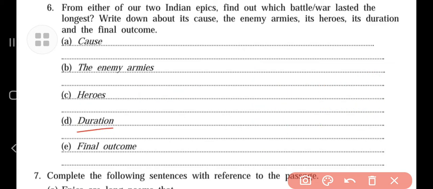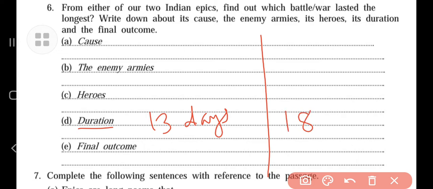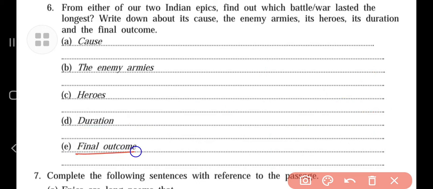The duration was there, right? The war in the Ramayana was fought for 13 days between Lord Rama and Ravana. And the duration of the war which was fought in Mahabharata was 18 days. In this way you have to complete, right? This is the duration of Ramayana, and this is the duration of the war that took place in Mahabharata. Understood?